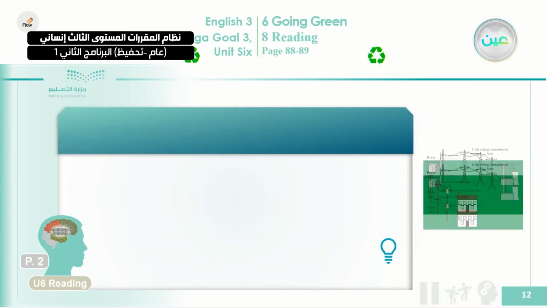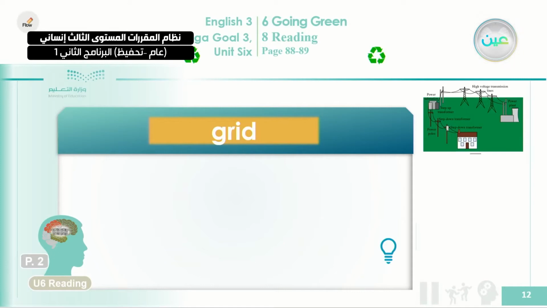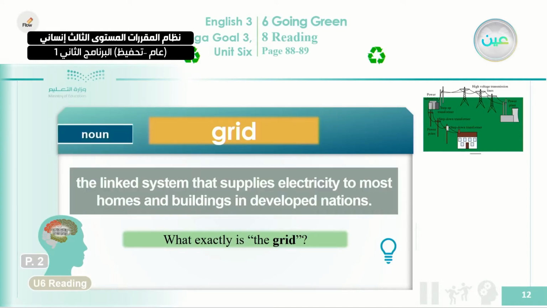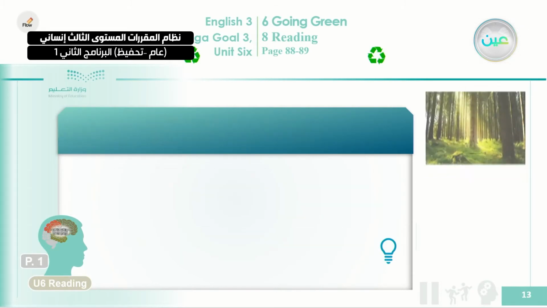Okay, and here also we're talking about a grid. A grid. Okay, you can see it here from the picture, and here is the text. What exactly is the grid? This is one of the topic sentences in one of the paragraphs. It is a noun: the linked system that supplies electricity to most homes and buildings in developed nations. Okay, this is the meaning of grid.